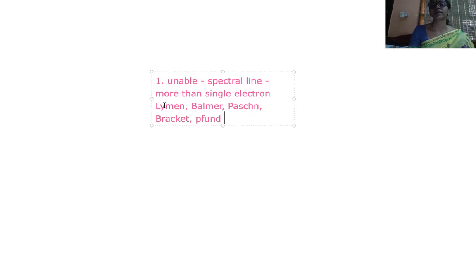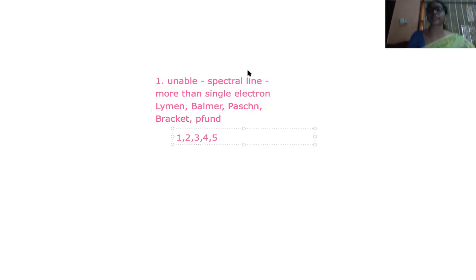So Lyman means the electron is jumping into the first orbit. Balmer means the electron is jumping into the second orbit. Paschen means the electron is jumping into the third orbit. Brackett means the electron is jumping into the fourth orbit. Pfund means the electron is jumping into the fifth orbit. So this was further explained after the failures of his model.